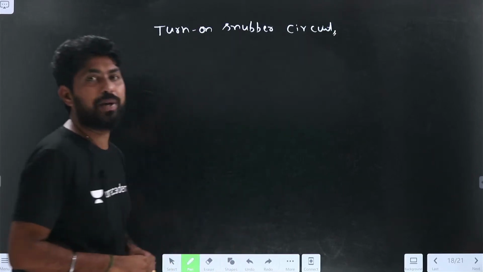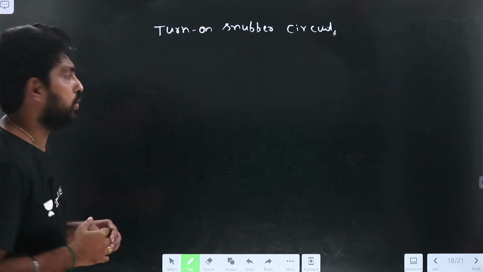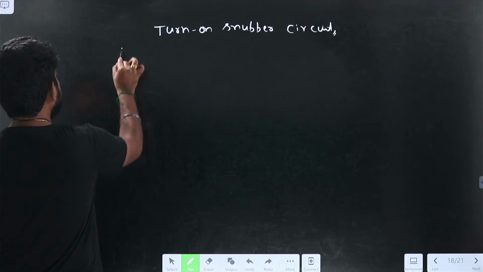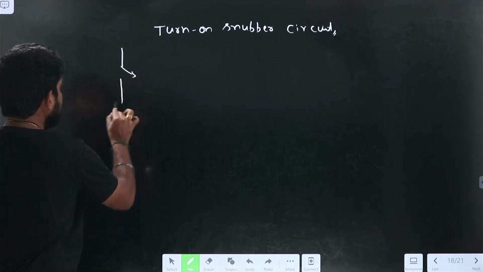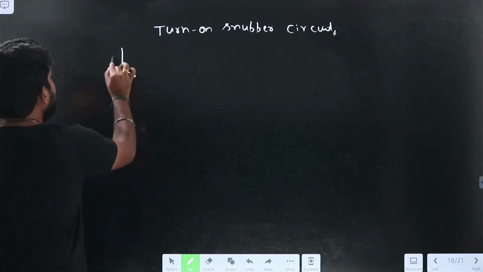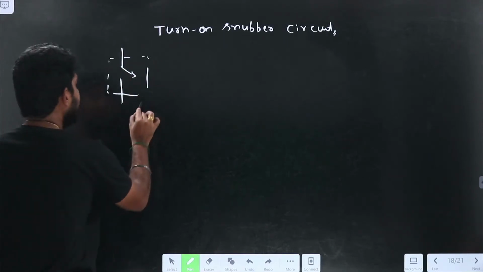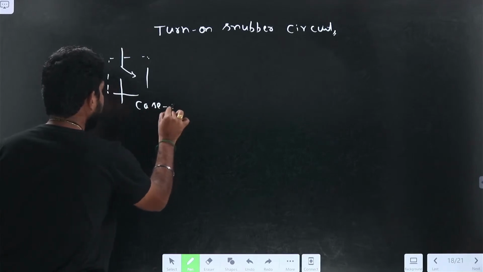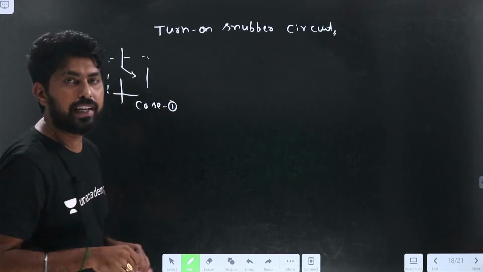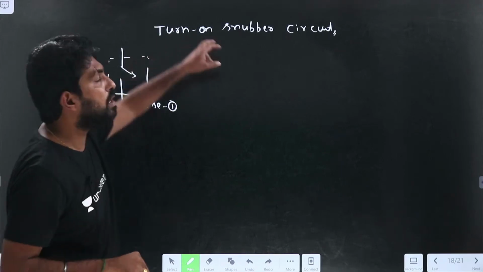First, let us draw the basic turn-on snubber circuit. So let me take the switch here. Here also let me consider the two cases. In case 1, let me take the switch here. So in case 2, why in turn-on snubber circuit, what is the difference?